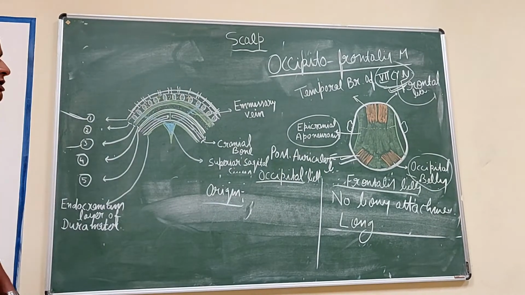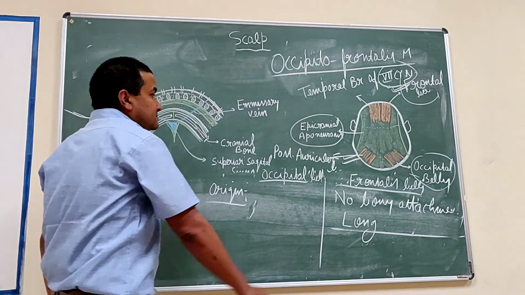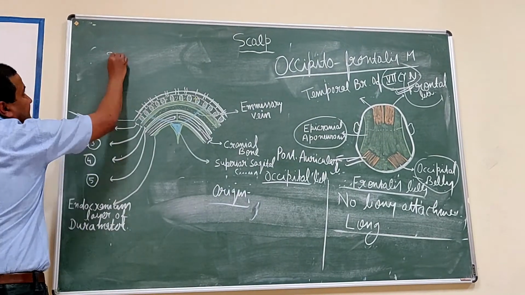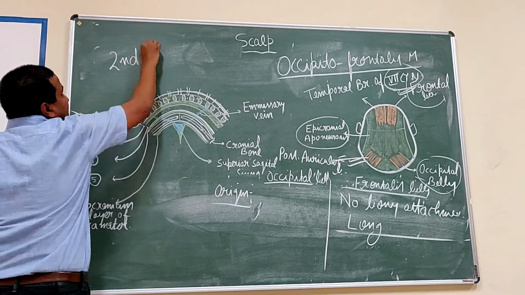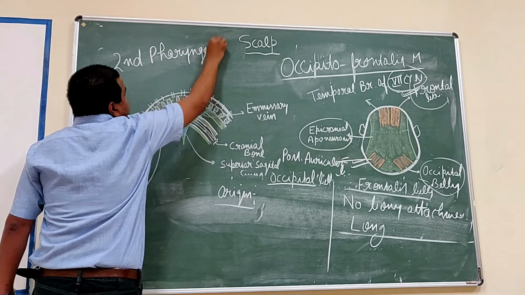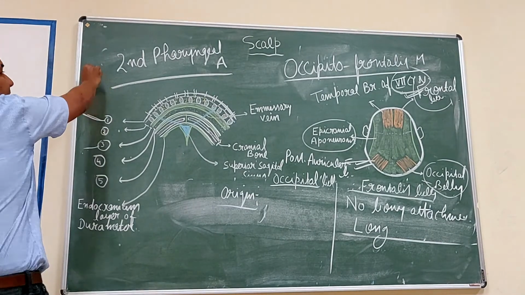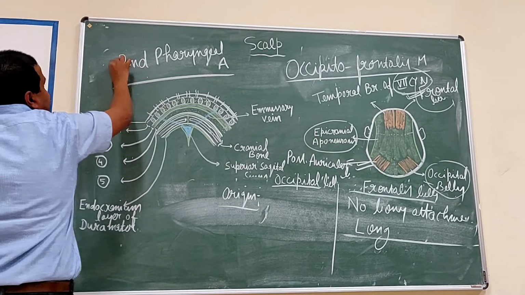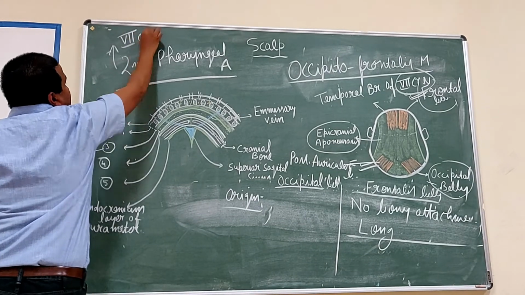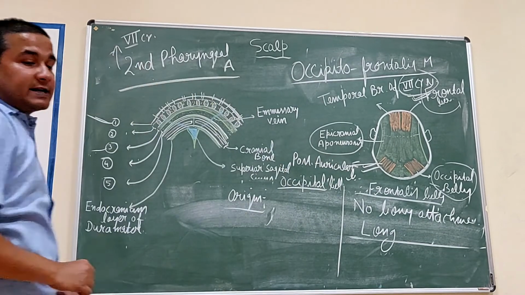This is because the occipitofrontalis muscle is developed from the second pharyngeal arch. We will discuss it in the embryology class, and the nerve of the second pharyngeal arch is the seventh cranial nerve. That is why both bellies are supplied by the seventh cranial nerve.